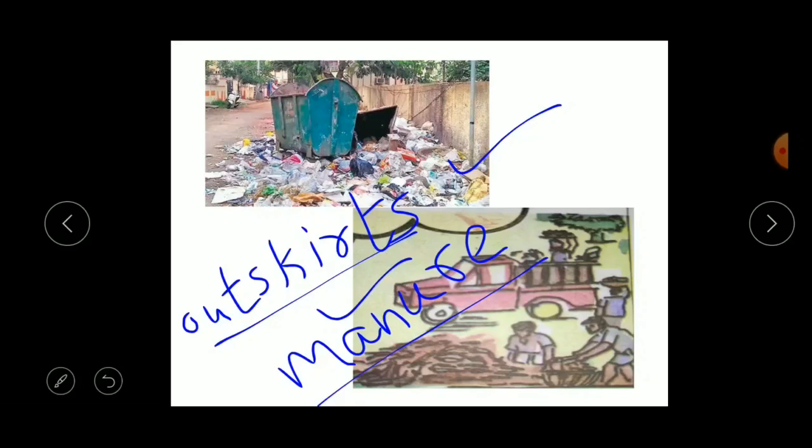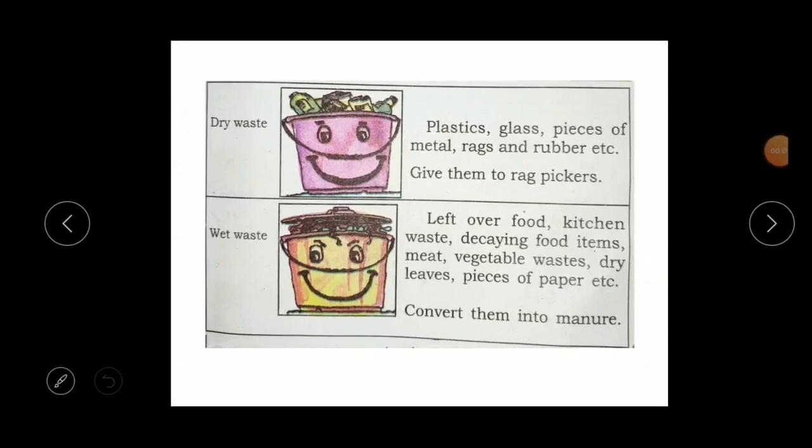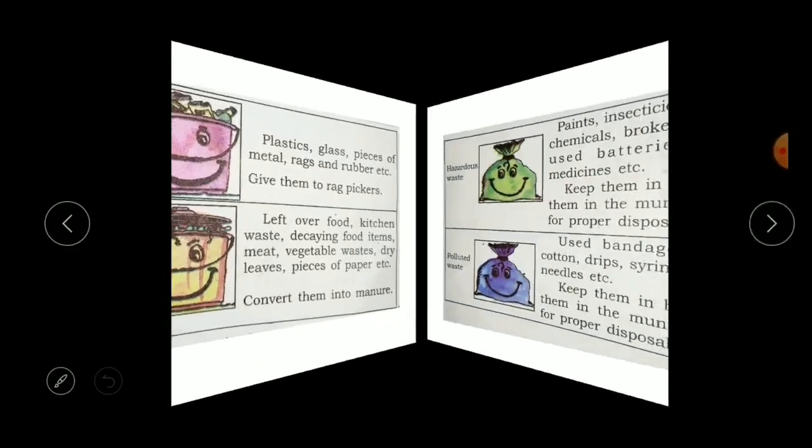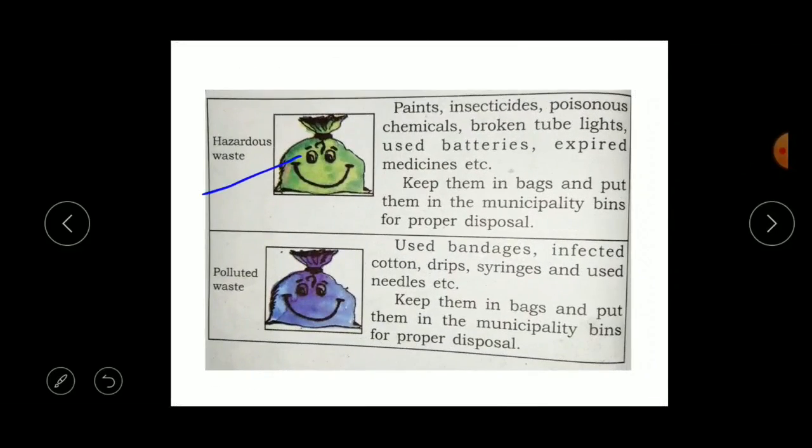Understood, children? Here is the board with instructions showing the types of waste to be thrown in the dustbins. We find 4 types of waste. The first one is dry waste, then wet waste, then hazardous waste and polluted waste. So let us see one by one.